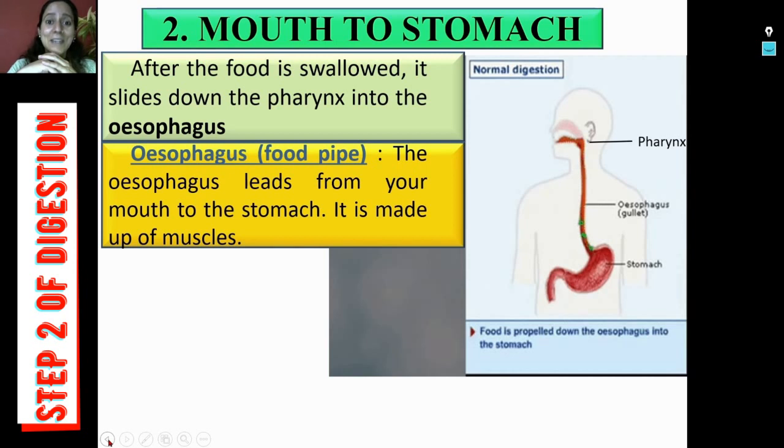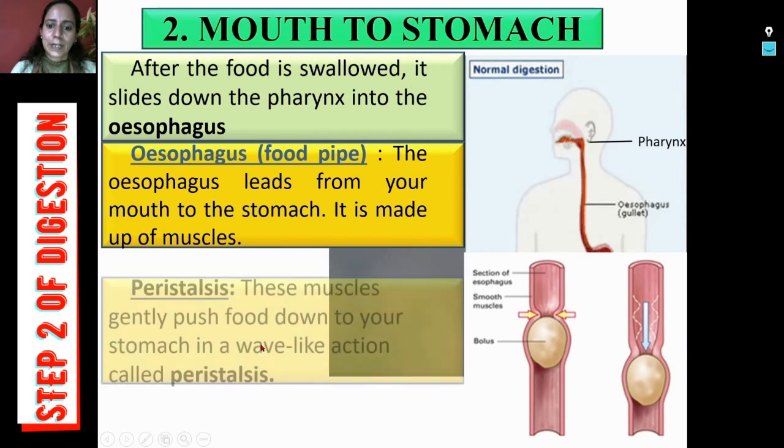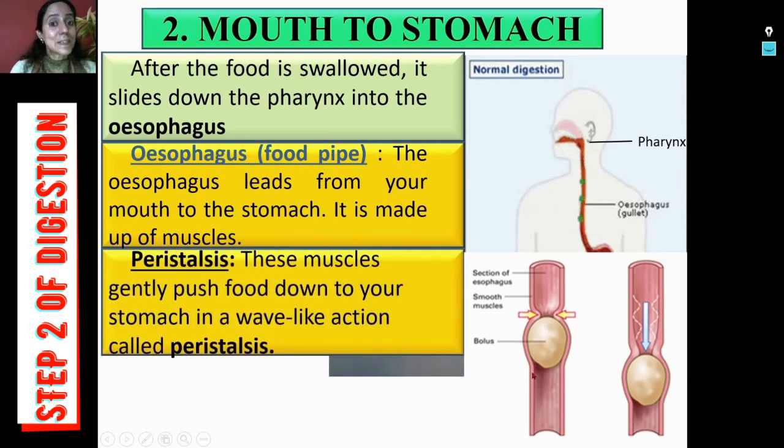So what is the reason? Viewers, this food pipe and the entire alimentary canal, its walls are muscular. So those muscular walls, they continuously contract and relax, and help in pushing the food downward into the further parts of the alimentary canal. And this process is called peristalsis.